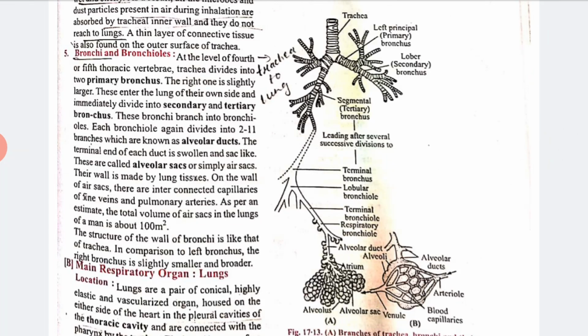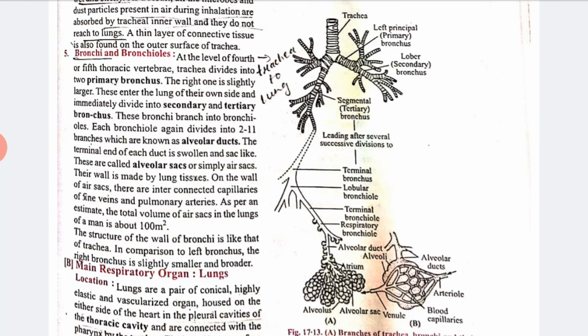The terminal end of each duct is swollen and sac-like, and these are called the alveolar sacs, or we can say the air sacs. Their wall is made up of lung tissue. On the wall of the air sac there are interconnected capillaries of fine veins and pulmonary arteries. As per an estimate, the total volume of air sacs in the lung in man is about 100 meters. So these are the four parts and the different functions they have.